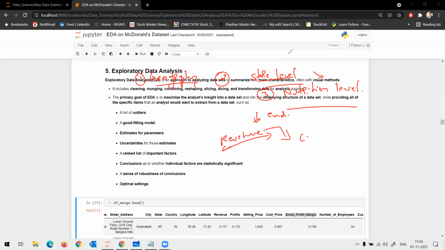Got it? So I'm going to analyze all three aspects separately, and then together, using univariate, bivariate, and multivariate analysis. That is what we are going to do in this case study.